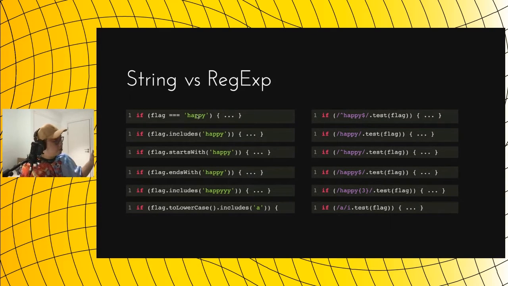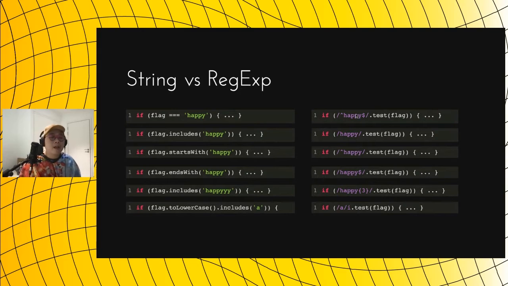Comparing to the left-hand side, just with string methods and operators, it becomes much simpler. The reader does not need to worry about things sneaking into the regex, or the regex doing crazy stuff, because we know that the equal operator will just compare two strings. So it's obvious that the flag equals happy. We just check if they are the same string. Whereas on the right-hand side, although it is doing the same thing, it is harder to read, because we need to read into the regex in order to understand what that regex is doing.